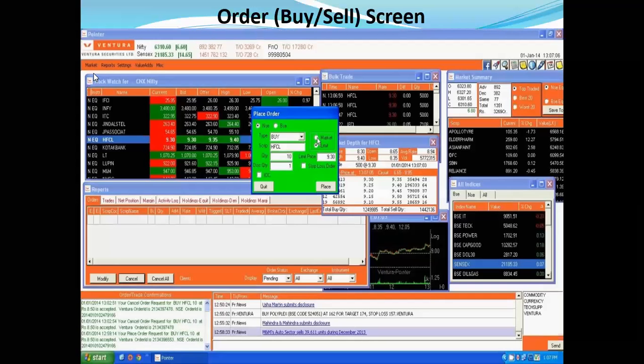This is another, I have an account with a company called Zerodha. I think Prayag sir has an account with a company called Ventura Securities. So this is how the screen looks like. Again, the name is here. You can buy, sell, stop loss, market order, limit order, stop loss order, all these things are available here. Only thing is the layout might be a bit different, but most of the things will be very, very common here. This is a snapshot that I have taken. This is not a live market.